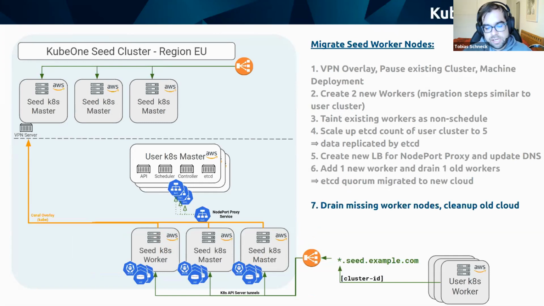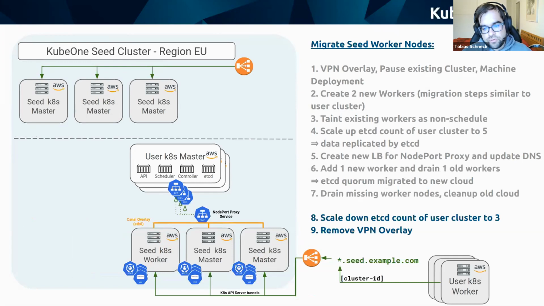That means we scale down to etcd level 3. We then remove the VPN overlay, and we now have the kernel overlay routing between the workers, again over eth0. So then we have successfully migrated every user cluster in the seed cluster to the new cloud.